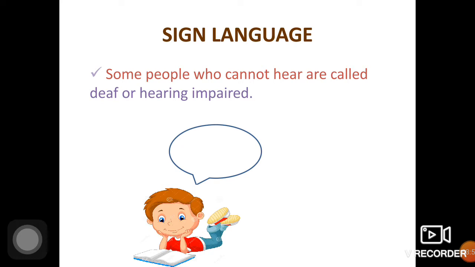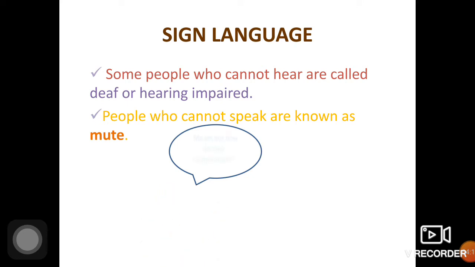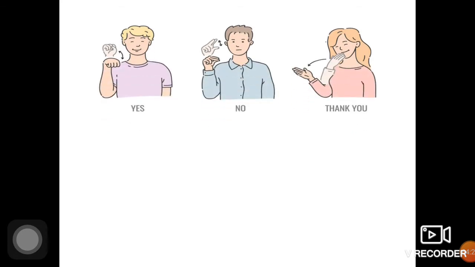Some people who cannot hear are called deaf or hearing impaired. And some people who cannot speak are known as mute or dumb. But these people need to communicate, need to express their feelings, need to tell what they feel. They cannot speak out like you and me, so they communicate through sign languages.